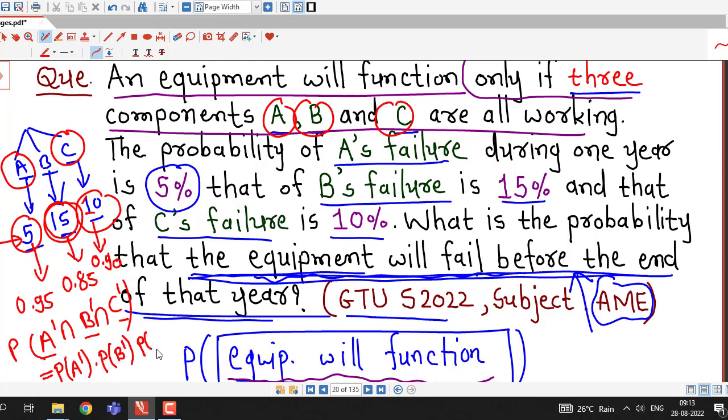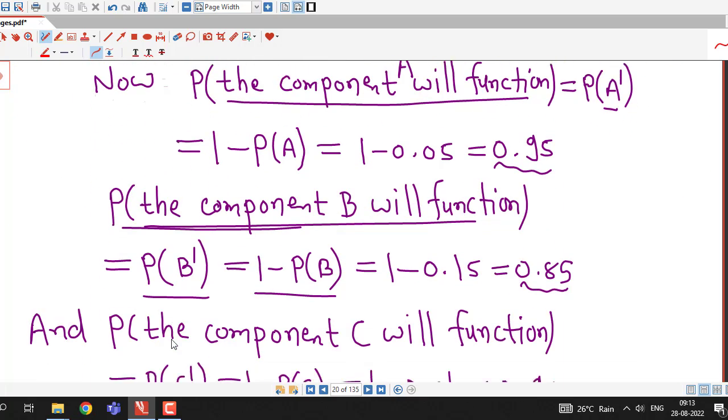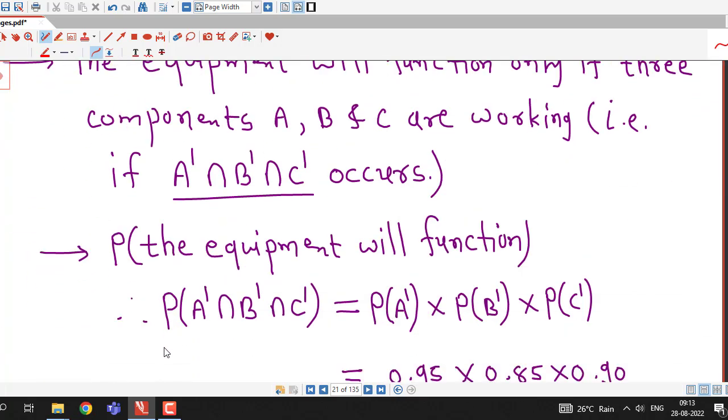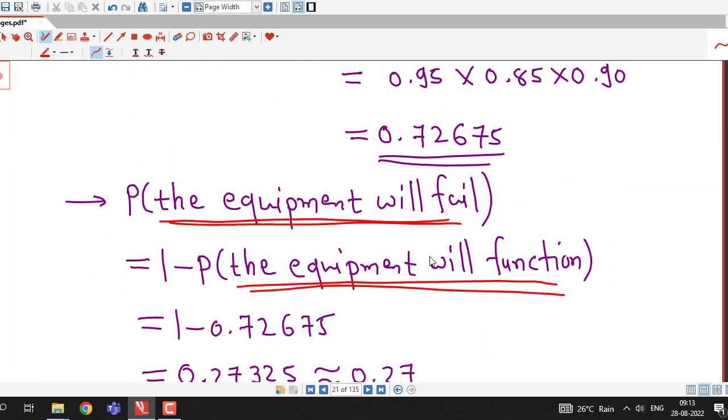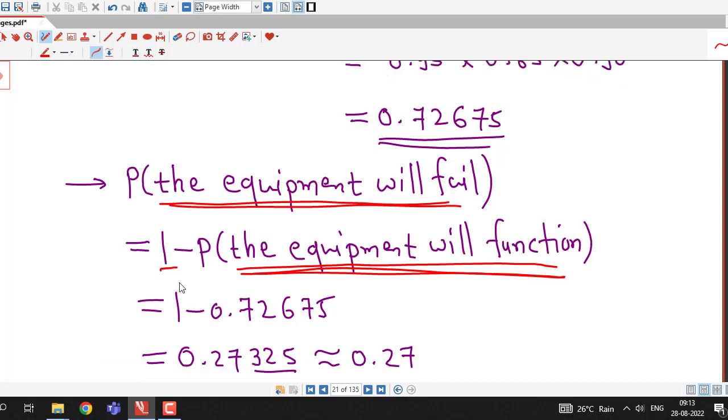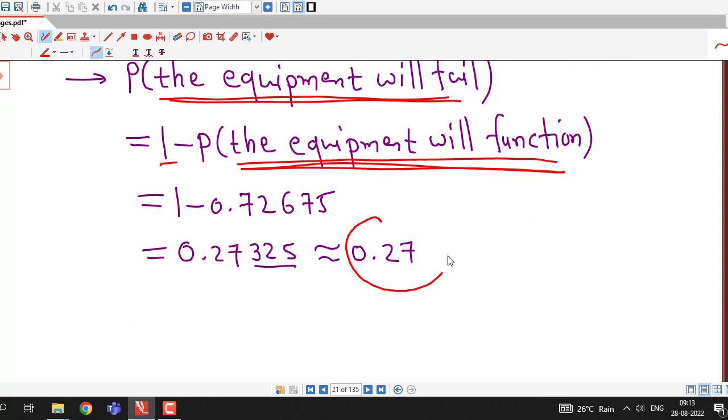So these events are independent, therefore we can find the probability of the intersection by multiplying their probabilities, and that gives us the probability that equipment will function. And finally we find the probability that equipment will fail by subtracting this probability of equipment working from 1, and we find that the answer is 0.27.